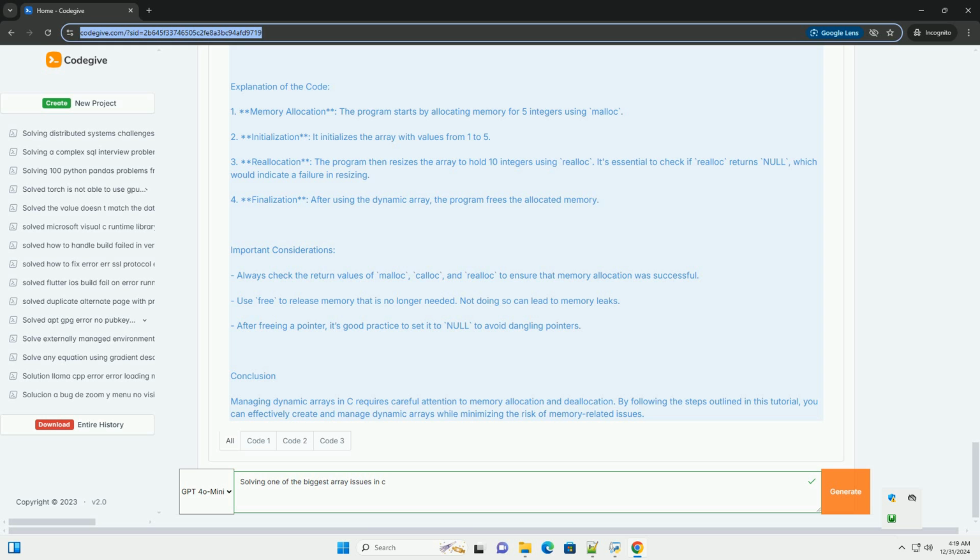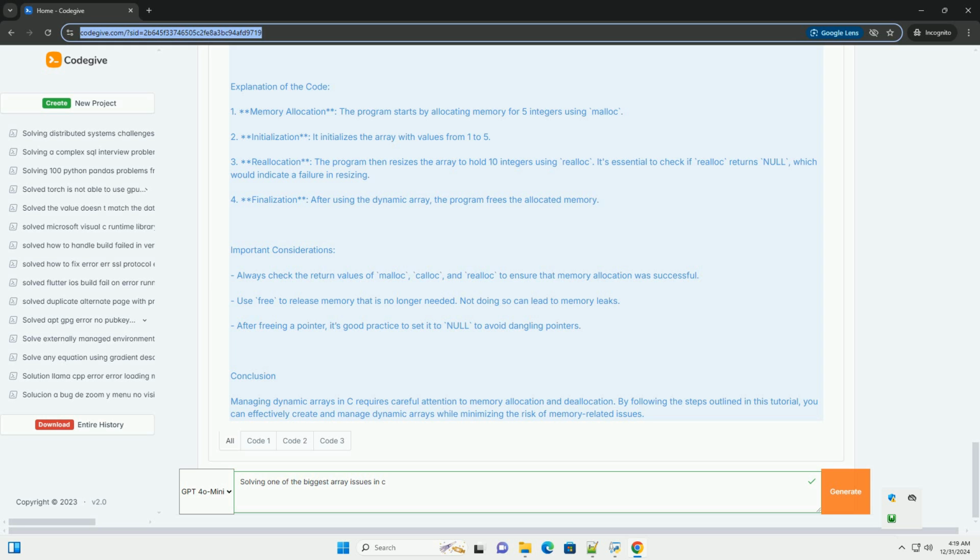// step 3, resize the array. new_size = 10; // new size for the array. int *temp = (int *)realloc(array, new_size * sizeof(int)); // reallocate memory. if (temp == NULL) // check for successful reallocation. printf("Memory reallocation failed\n"); free(array); // free the old array before exiting. return 1; // exit if reallocation failed. array = temp; // update the pointer to the new array.